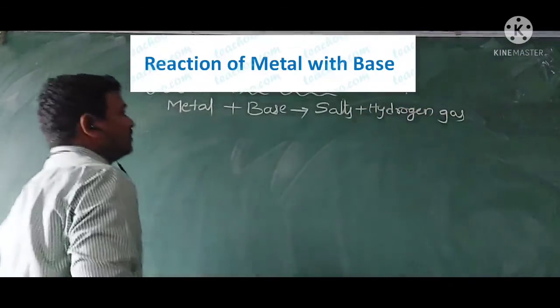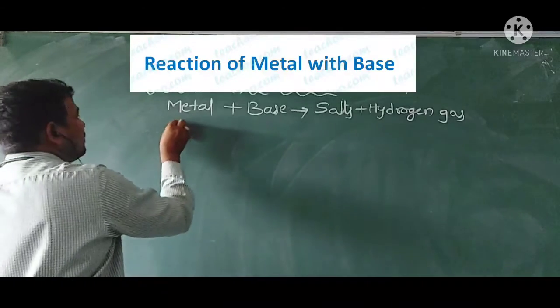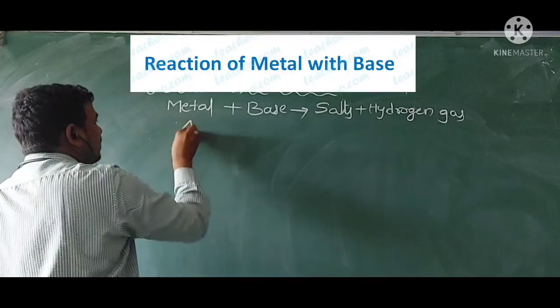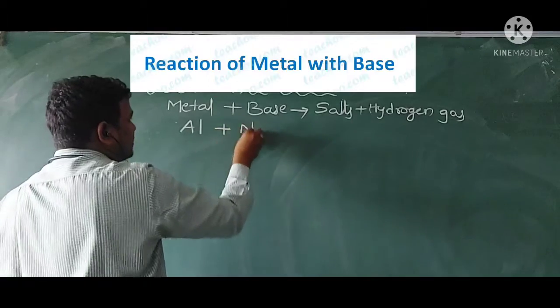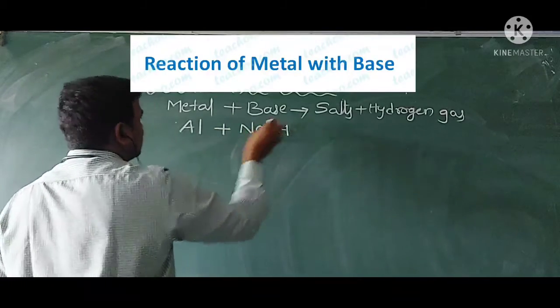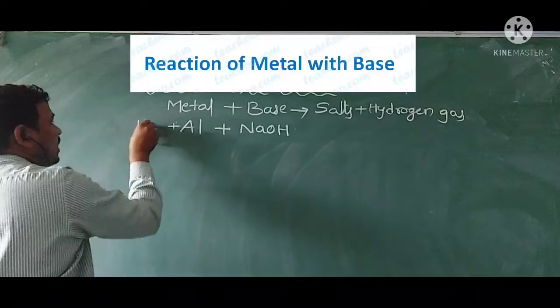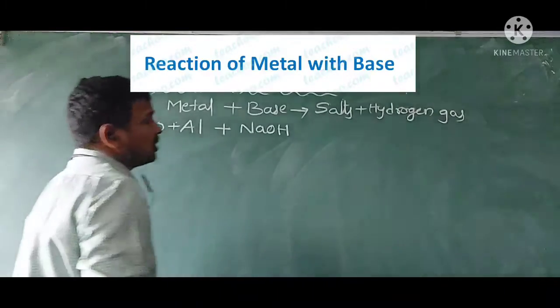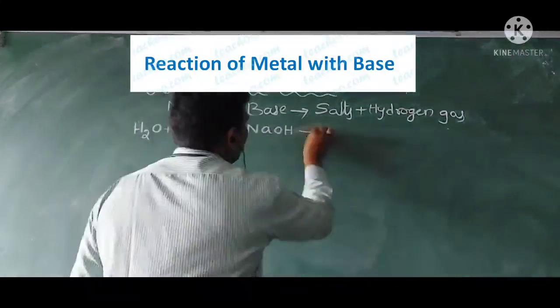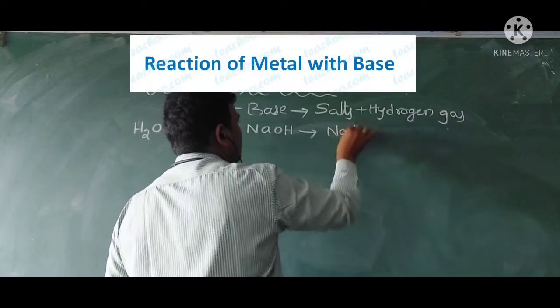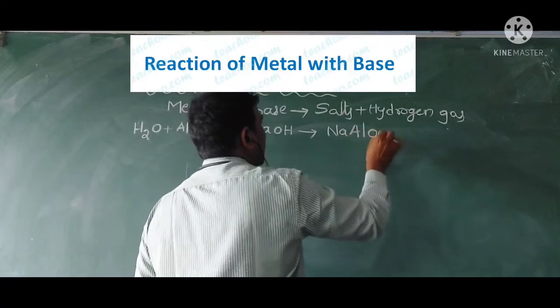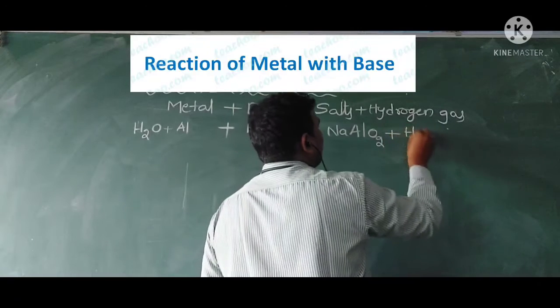When a metal like aluminum reacts with the base sodium hydroxide, in solution with water, it produces sodium aluminate as well as hydrogen gas.